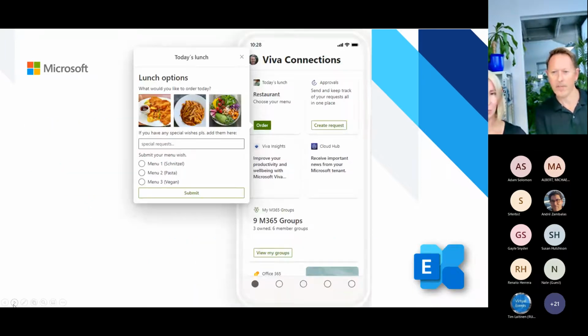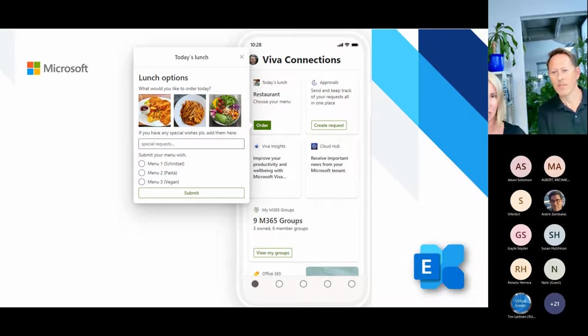The first we want to show you here is a Viva Connections dashboard. The Viva Connections dashboard provides you an employee experience app which you can use on your mobile device or within your intranet and so on. What we see here is we provided a message card with different options where you can select the menu you want to choose.